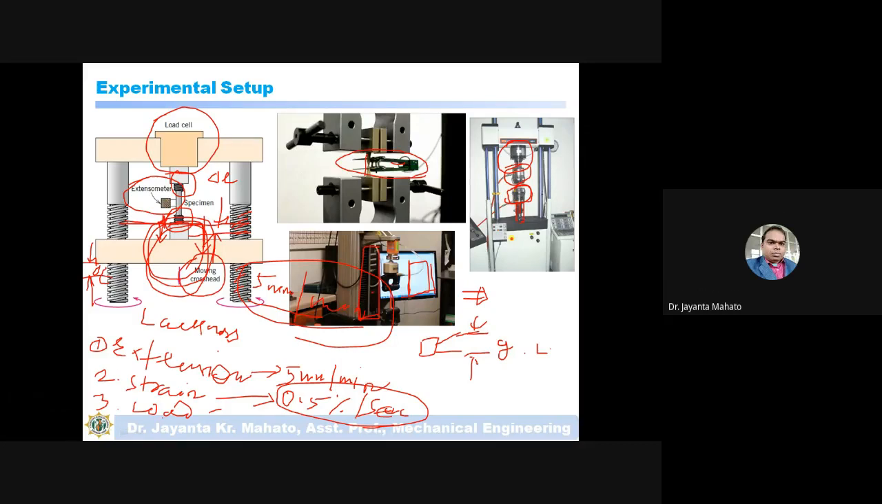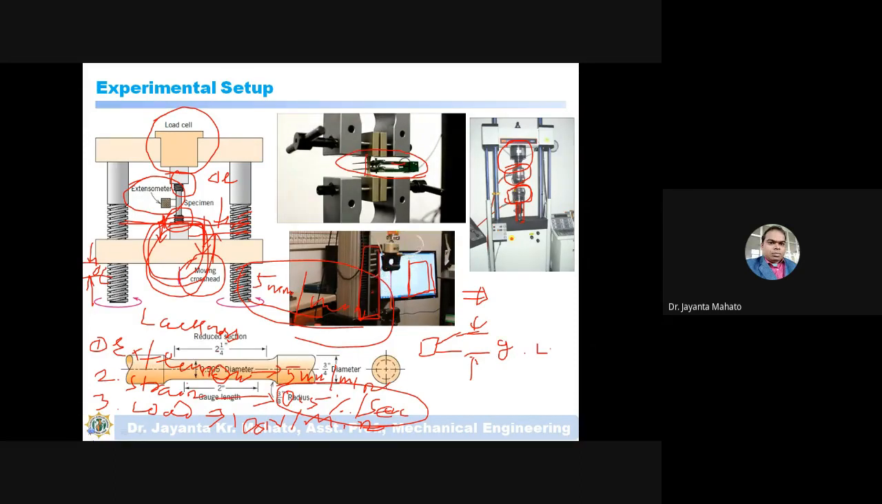Another control mode is load control mode. So in this case, you are giving the command to the machine that 10 Newton per minute will increase, suppose 10 or 100 Newton. So you are giving the command that this amount of load will increase. If you are increasing this amount of load per minute, then the material will elongate. Okay, understand?